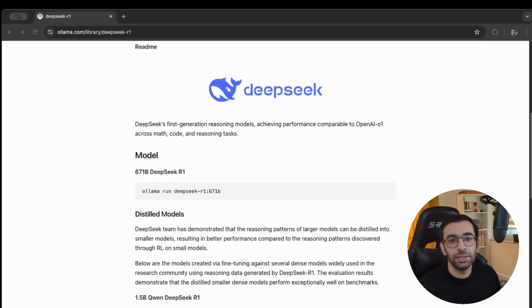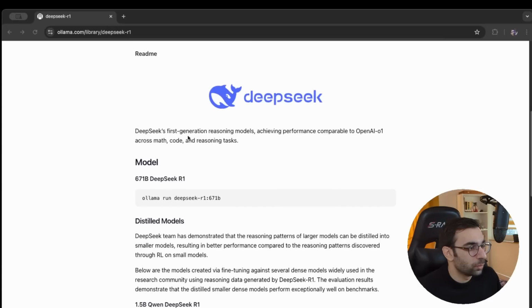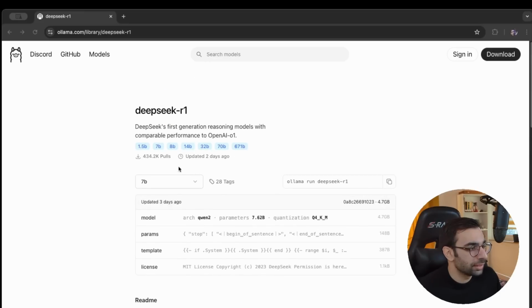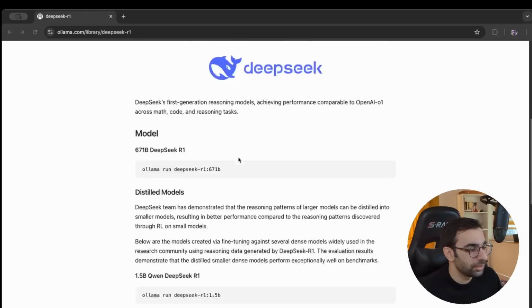To run one of Deepseek models locally, we need to go to the Ollama's website, and then you can see here that I'm in the Deepseek R1's page. It has many different models, 1.5, 7, and even 671. Based on your computer's resources, you can choose which one you want to pull. I tried on my laptop 70, 32, and 14. And for this project, I'm gonna use 14 because 32 and 70 was just too slow. So let's go ahead and pull this model.